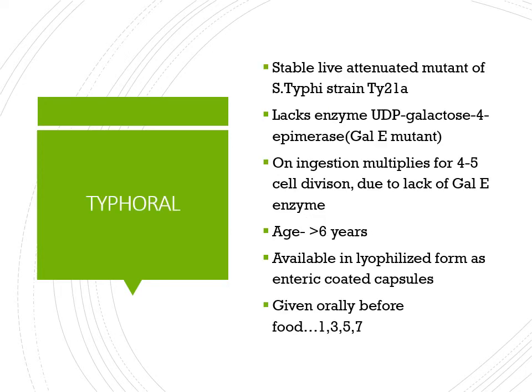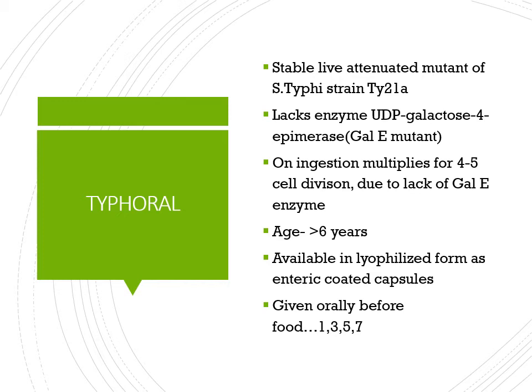Then another vaccine is Typhoral. What is this Typhoral? It is a stable live attenuated mutant of Salmonella typhi strain Ty21a. In the earlier vaccine we used strain Ty2, here it is strain Ty21a. It is live attenuated, meaning live bacteria that has been weakened. Attenuated means weakened. This strain lacks the enzyme UDP galactose 4 epimerase. So this enzyme is mutant here, this enzyme is not present. What is the role of the absence of this enzyme?